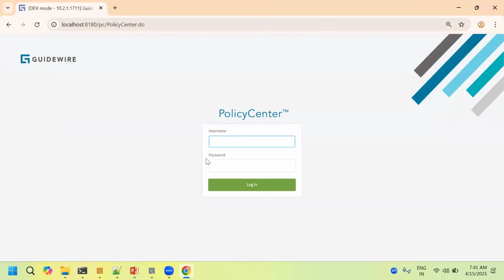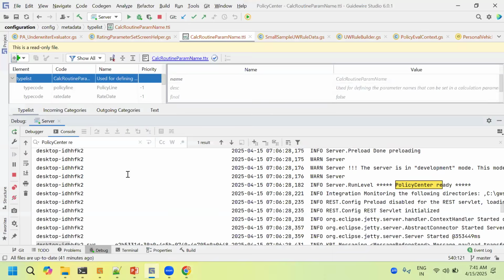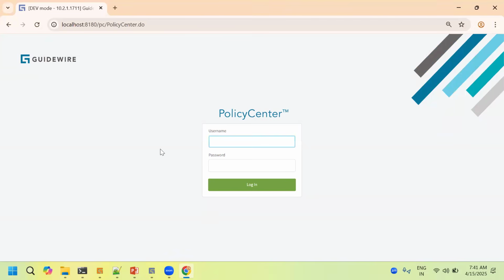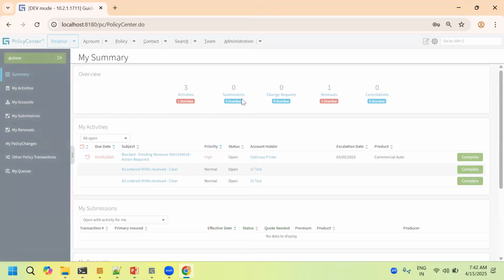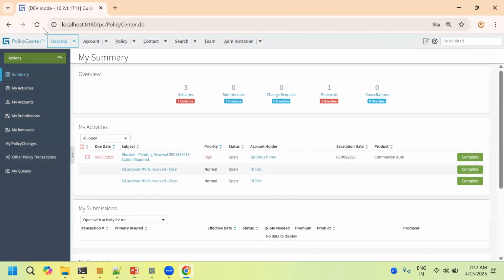This application page is what we have seen in the architecture. The application server is ready, and this is the user interface. The global username is su and the password is gw. This is how we'll be accessing the application.